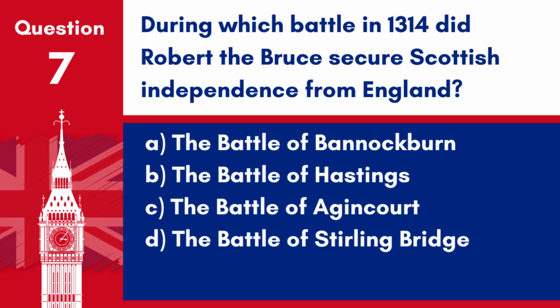Question 7. During which battle in 1314 did Robert the Bruce secure Scottish independence from England? A. The Battle of Bannockburn. B. The Battle of Hastings. C. The Battle of Agincourt. D. The Battle of Stirling Bridge. Answer: A. The Battle of Bannockburn. Robert the Bruce secured Scottish independence from England during the Battle of Bannockburn in 1314.